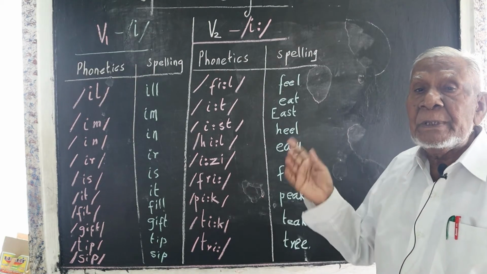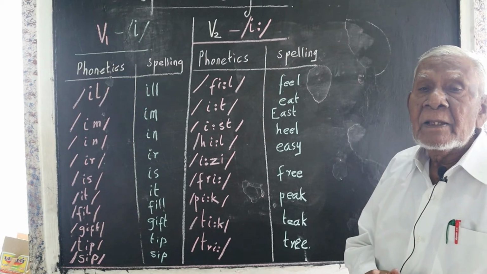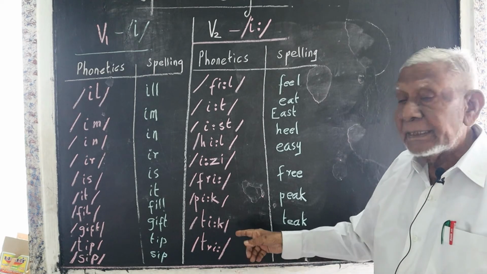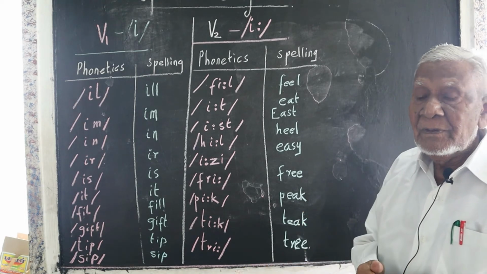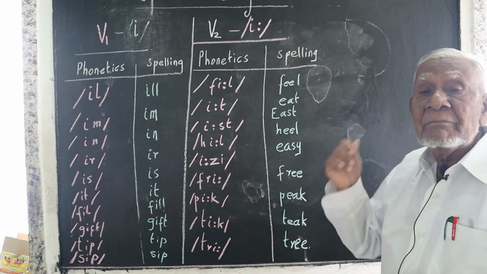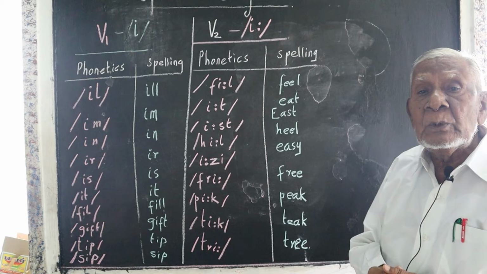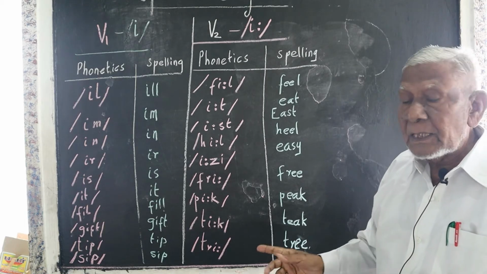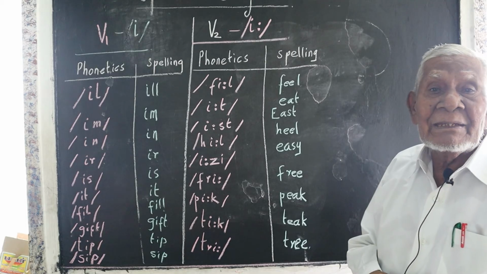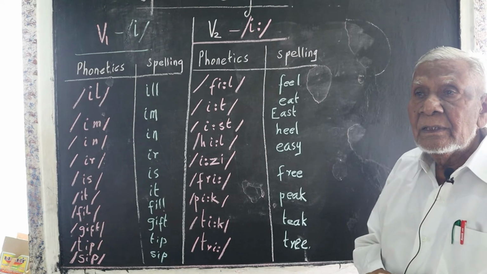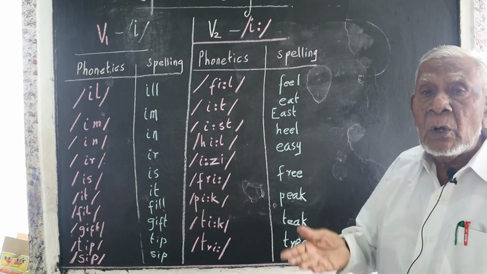The highest peak of Himalaya is Mount Everest. Then teak, T-E-A-K. Teak is a costly wood. The last one, tree, T-R-E-E. The tree is tall.